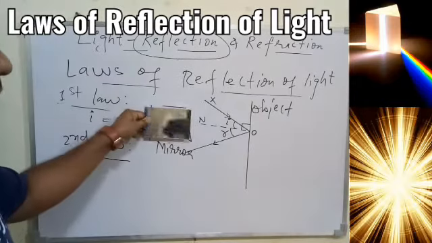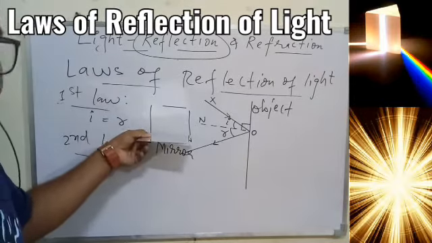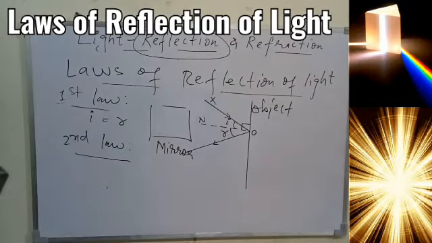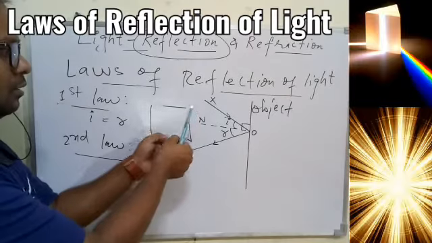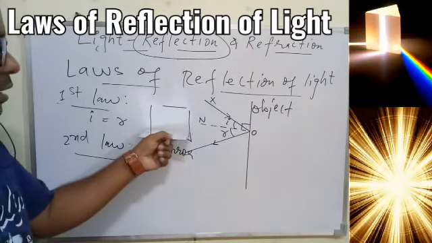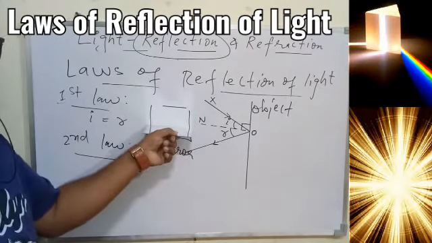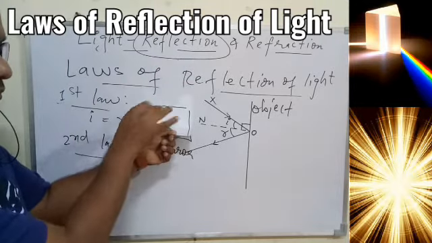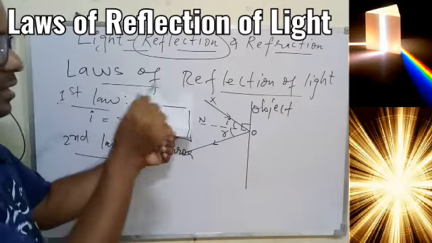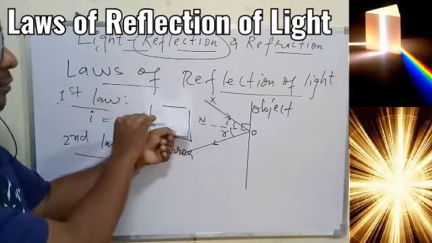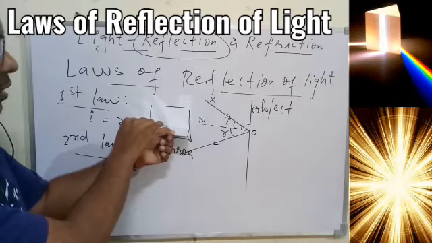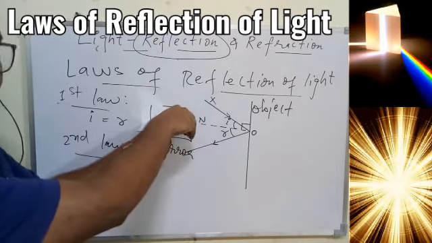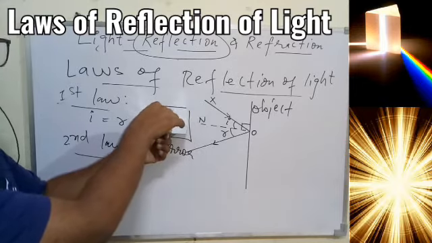So the second law says that if the mirror is on the board, and you imagine a surface perpendicular to the board such that the incident ray is on this plane, then if this pen indicates the incident ray falling on the mirror, the reflected ray will be on the same plane and the normal will also be on the same plane.